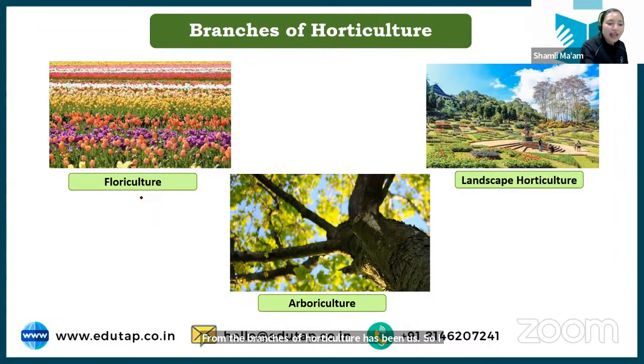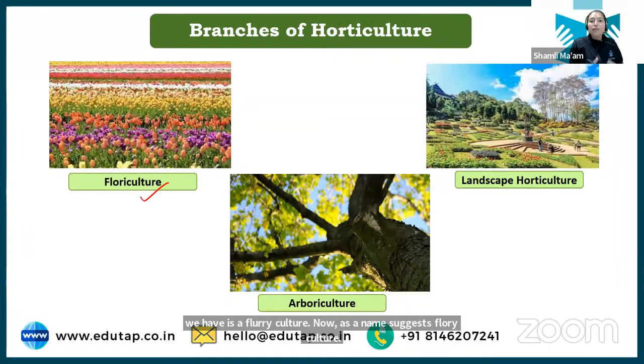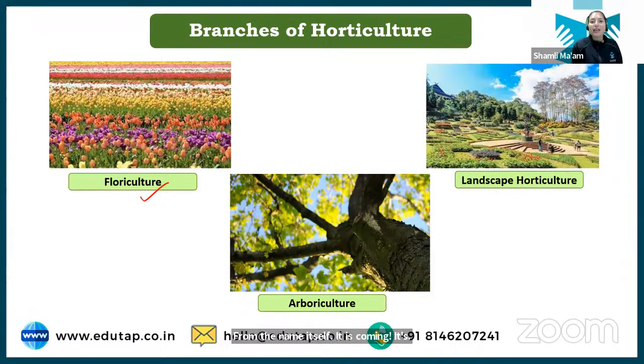Okay? First, we have floriculture. Now, as the name suggests, from the name itself, it is flower culture. So when we are cultivating flowers, that is floriculture. Clear? Next, we have arboriculture.